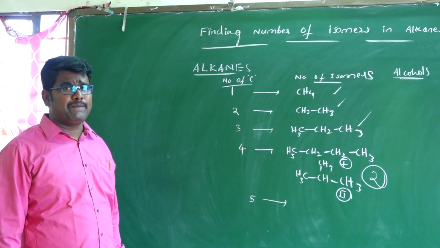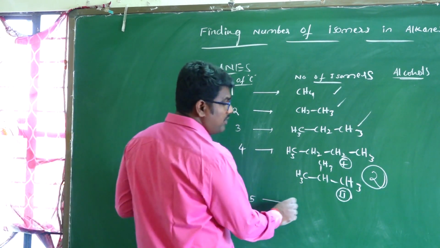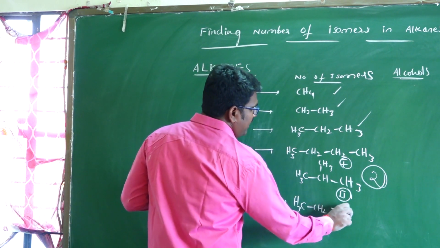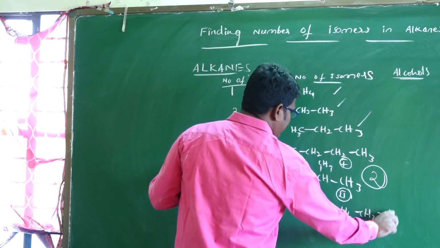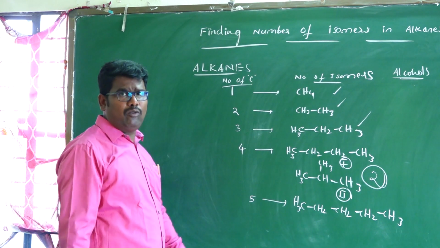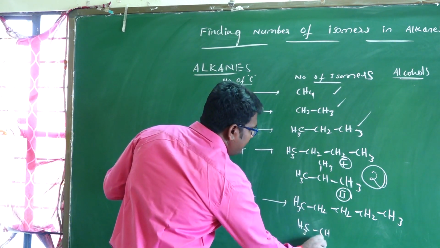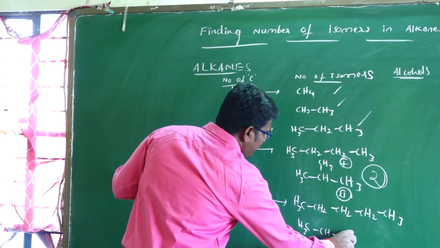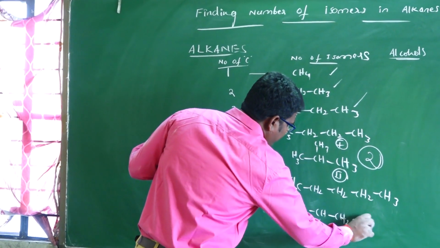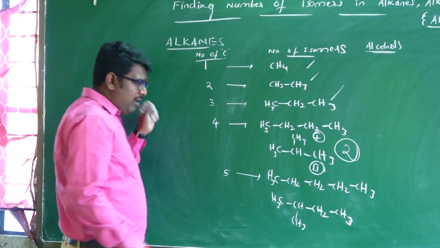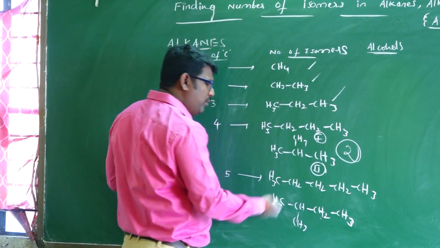If the number of carbons is 5, how many isomers are possible? Maybe 3. Check it out using structures. CH3, CH2, CH2, CH2, CH3 is n-pentane. Another one is CH3, CH, CH3, CH2, CH3, with the methyl group shifted, which is 2-methyl butane.